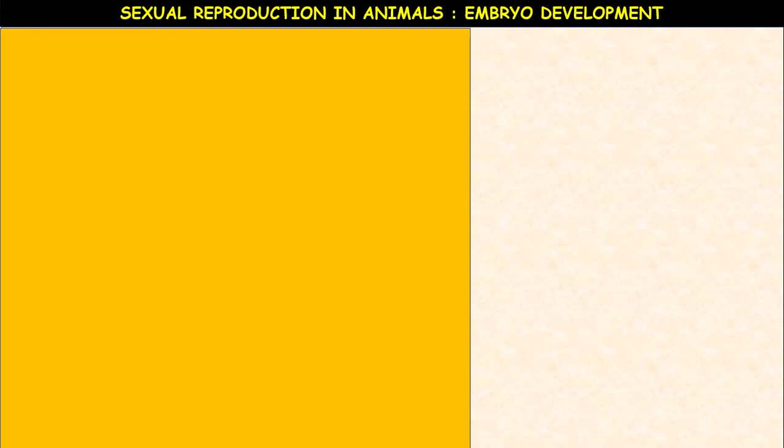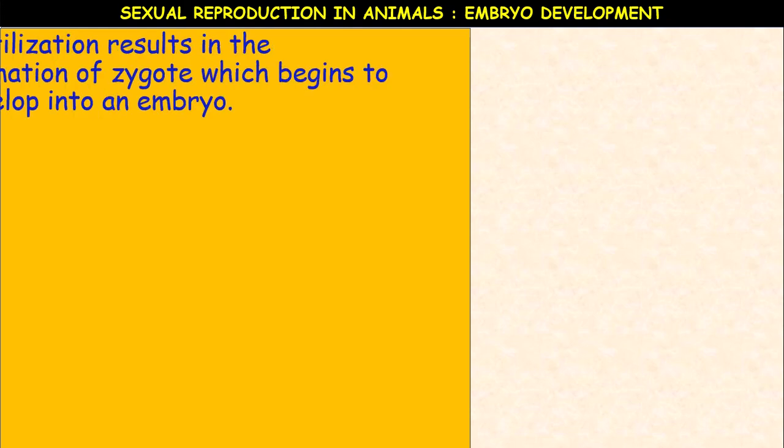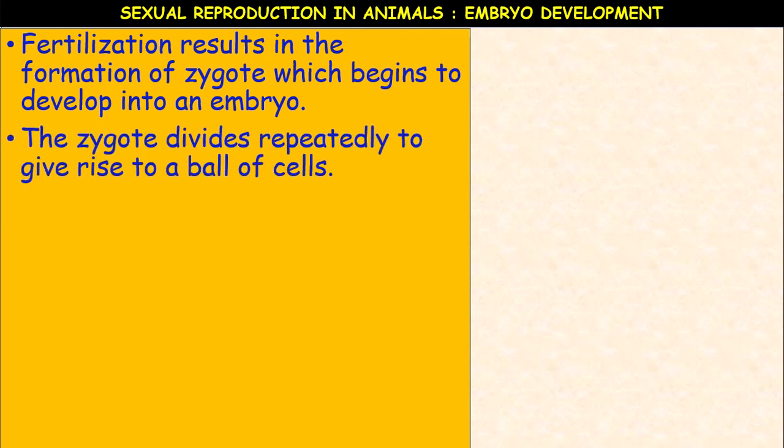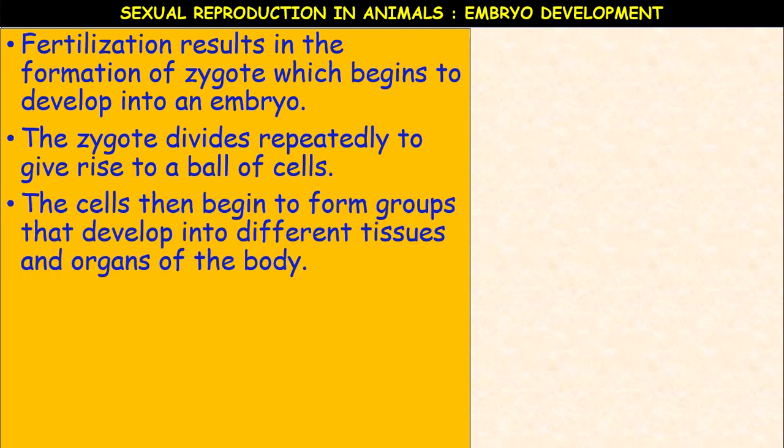So, embryo development. Fertilization results in the formation of a zygote, which begins to develop into an embryo. The zygote divides repeatedly to give rise to a ball of cells. That ball of cells is called morula. The cells then begin to form groups that develop into different tissues. That process is called differentiation.